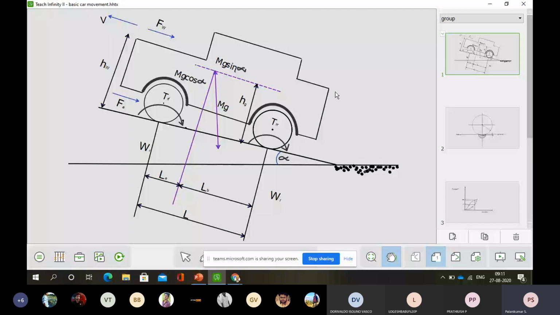These are called resistive forces. So my tractive force, and what will be the acceleration? Acceleration is nothing but dv by dt. Because we are talking about Newton's second law, if I have to give the velocity, that velocity will be decided by the propulsive force that I have created in the vehicle. But as per Newton's second law, F is equal to ma.